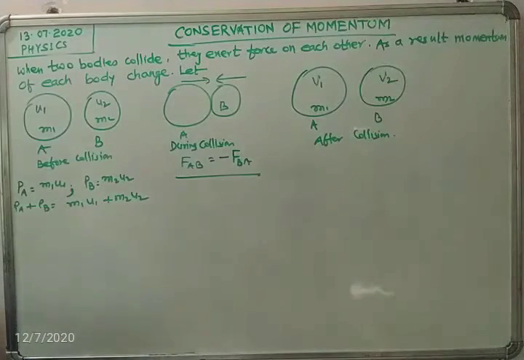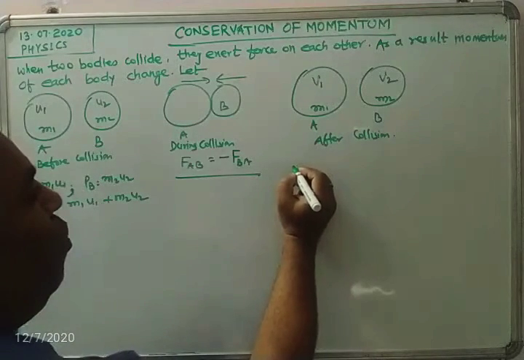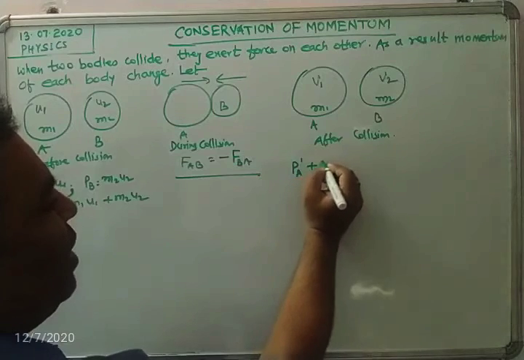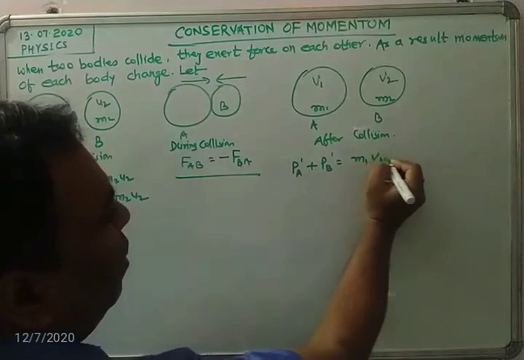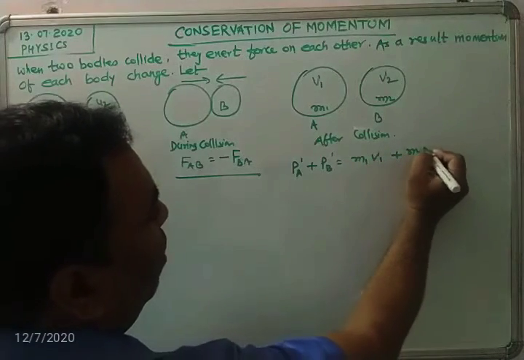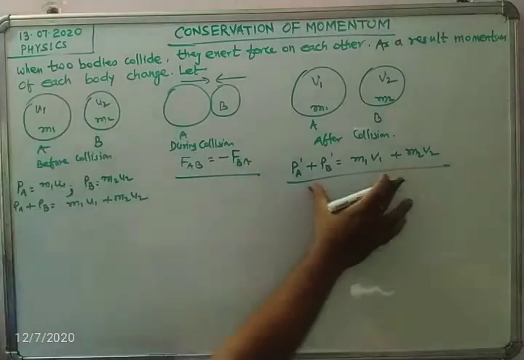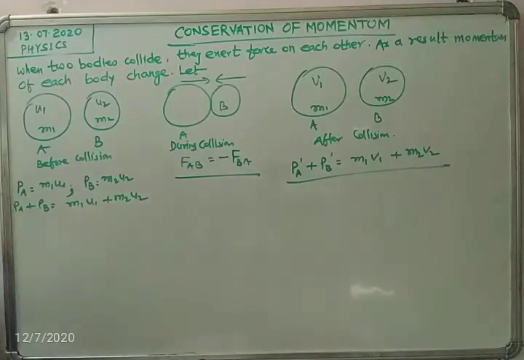Similarly, after collision we have PA dash plus PB dash, that means m1 v1 plus m2 v2. So the total momentum after collision must be equal to the total momentum before collision. This is the principle which explains itself in this way.